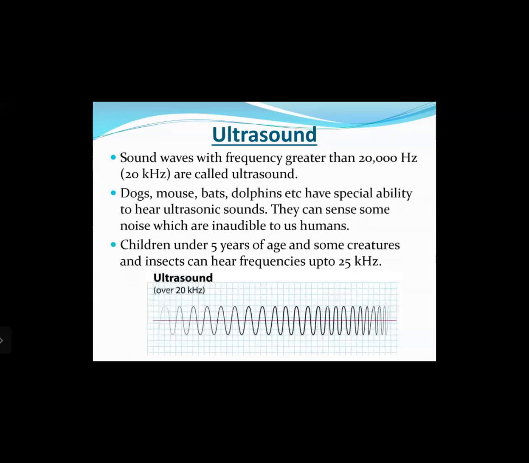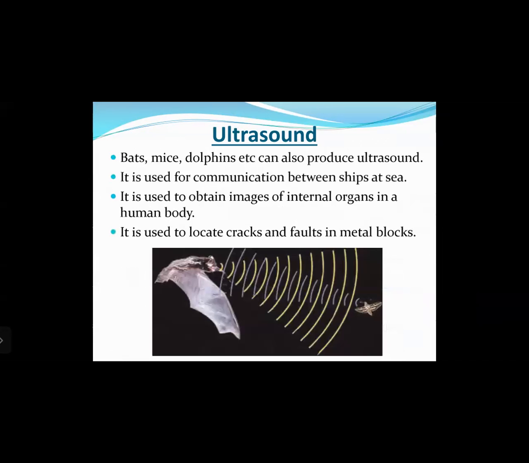Next is ultrasound. Sound waves with frequency greater than 20,000 hertz are called ultrasound. Dogs, mice, bats, dolphins, etc. have a special ability to hear ultrasonic sounds. They can sense some noise which is inaudible to us humans. Inaudible means we cannot hear those sounds. Children under 5 years of age and some creatures and insects can hear frequencies up to 25,000 hertz, that is 25 kilohertz. Bats, mice, dolphins, etc. can produce ultrasound.